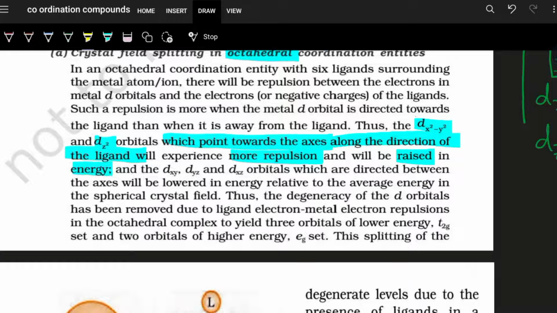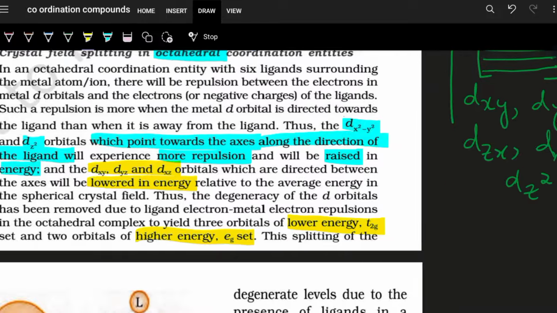The left over three orbitals dxy, dyz and dzx are relatively stabilized, so they are energetically lowered. The two raised orbitals dx square minus y square and dz square are named the eg set, higher energy, and the lower energy set is named the t2g set.